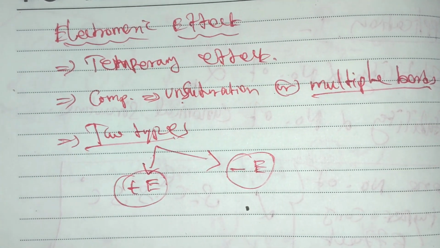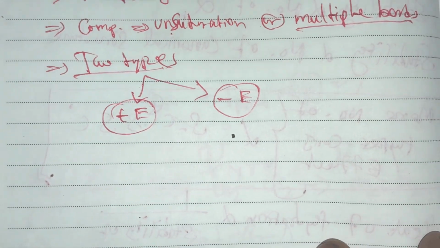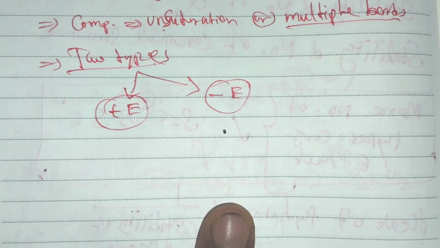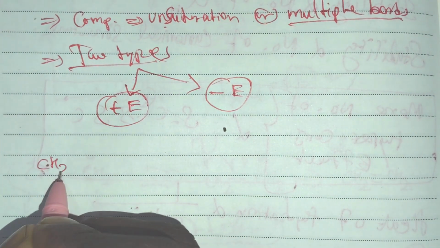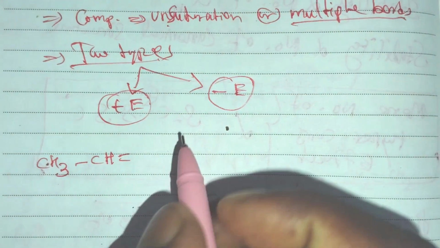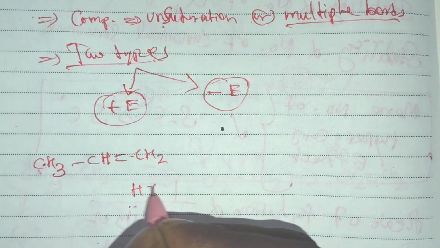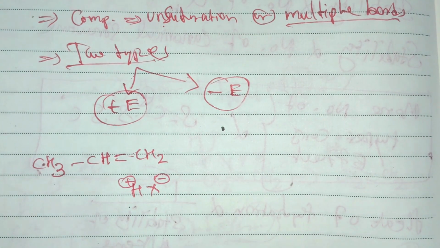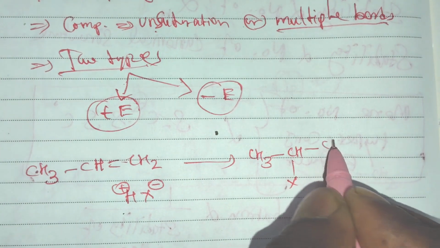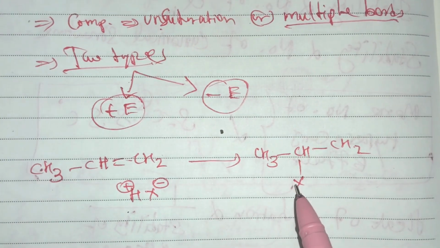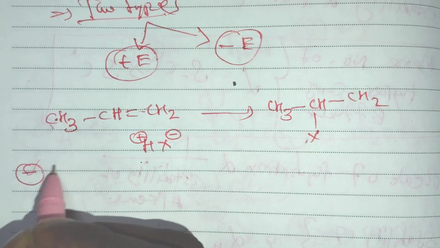When the unsaturated compound gains the electron pair from the attacking species, that is the minus E effect. For example, CH3 CH double bond CH2, that's propene. We add HX, where X is minus and H is plus. So we can get the product CH3 CHX CH3, like that. This is the major product, and a minor product is also possible. Here the first case is the minus E effect.